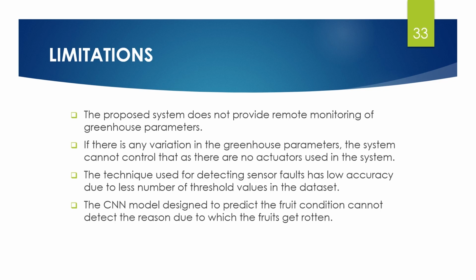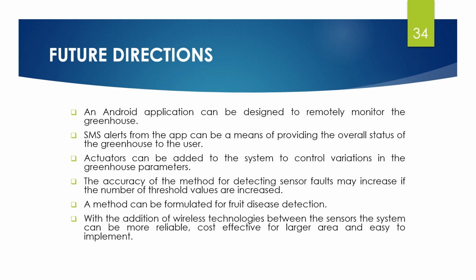rotten. For future direction, we can design an Android app to remotely monitor and control the greenhouse parameters. SMS alerts can be sent to the user if some sensors or actuators are found to be damaged. Actuators can be added to the full working system. Sensor fault accuracy can be increased by adding more threshold values to the dataset. Fruit disease detection can be added to the system.